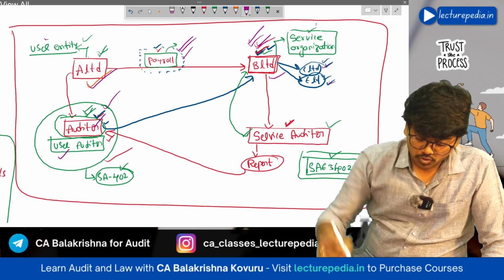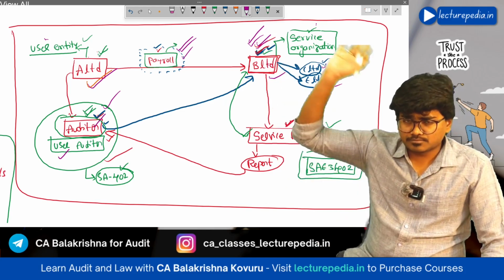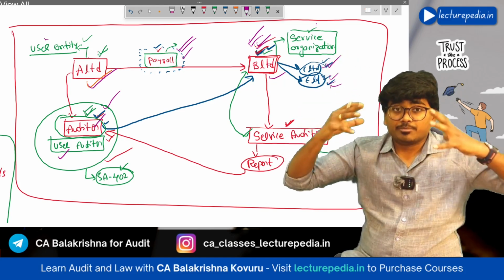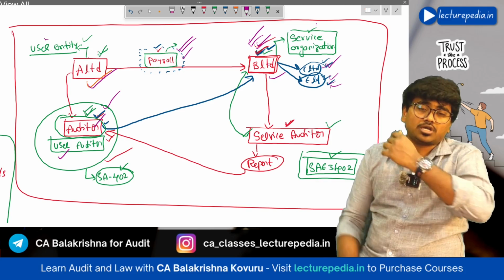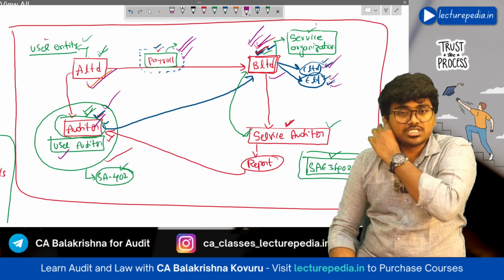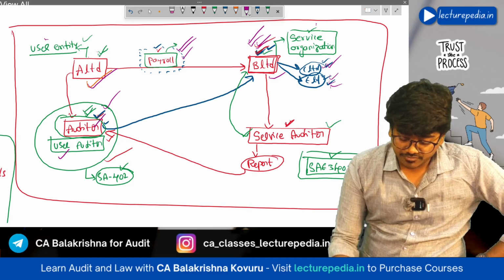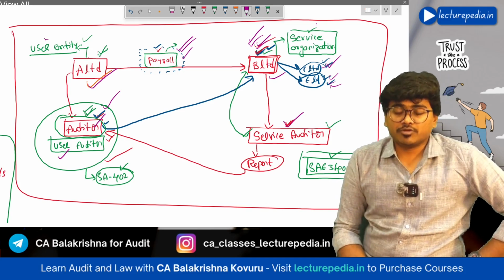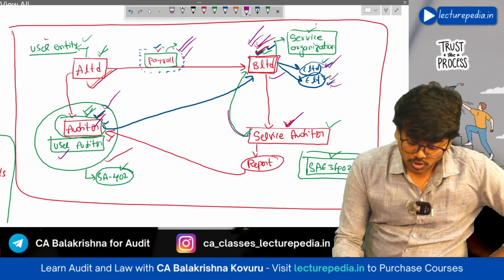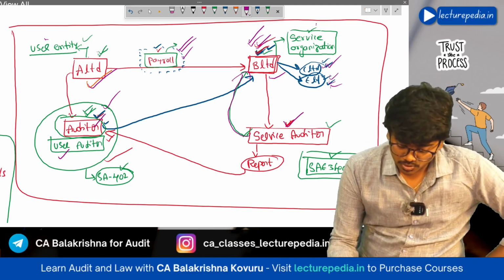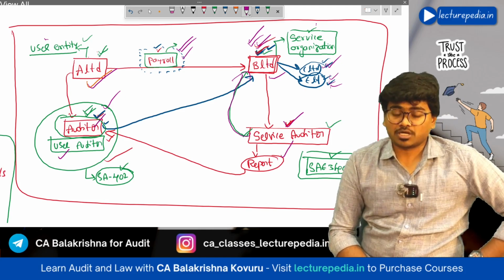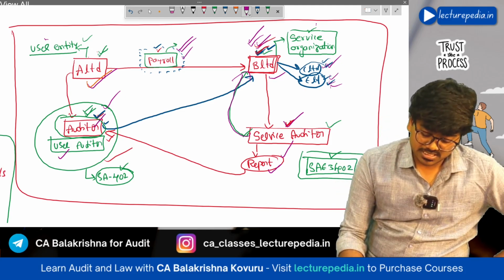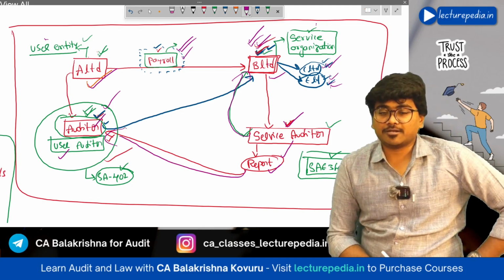Now the auditors of those user entities will also come to B Limited asking to verify controls. Now if B Limited keeps on facilitating all these auditors to verify the controls, B Limited cannot do its business. So what B Limited will do is appoint an auditor, and we'll call him the service auditor. What this service auditor will do is audit the controls at the service organization and give a report on controls at the service organization. Now this report which the service auditor has given will be given to the user entity auditor.